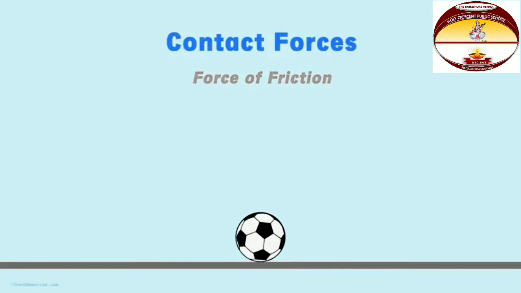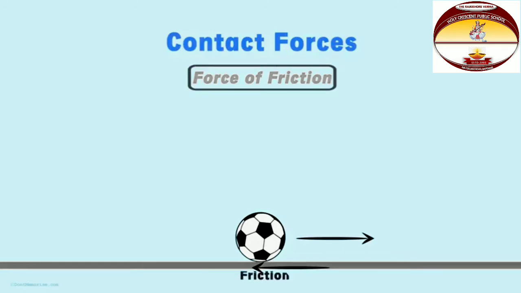The reason for its slowing down and ultimately stopping is the force that this surface applies on the ball when it's moving. Yes, this surface applies the force on the ball, and the direction of this force is opposite to that of the motion. So when the ball was traveling towards the right, the surface was applying a force on it towards the left. The force applied on the ball by the surface is called the force of friction or simply friction. Friction plays quite an important role in our daily life.